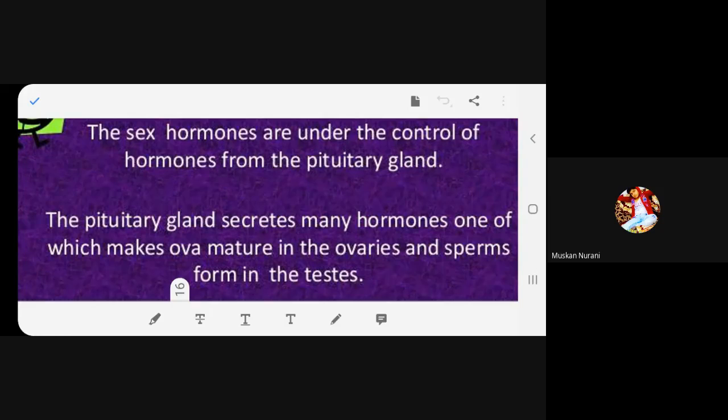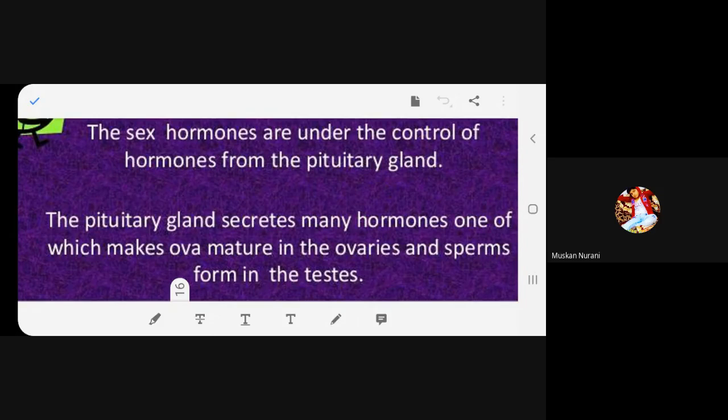And it also makes sperms mature, the sperms that form in the testes. It should not be a waste, so the pituitary gland comes into play and releases hormones so that the ovum and the sperm mature in ovaries and testes respectively.